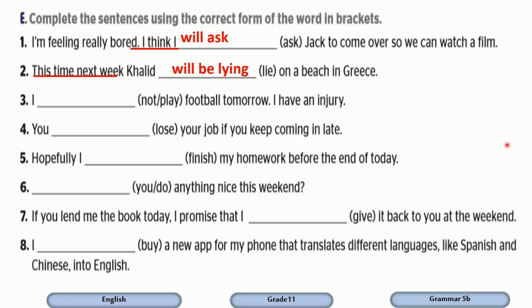Next one. I am not playing football tomorrow. I have an injury. The speaker has an injury and he has already decided not to play football tomorrow. So both answers are correct. You can say I'm not playing or I will not be playing.